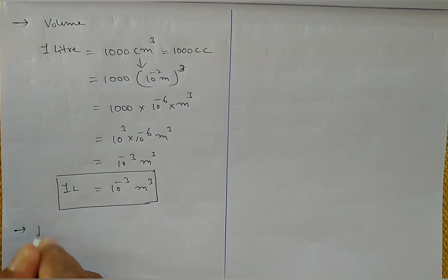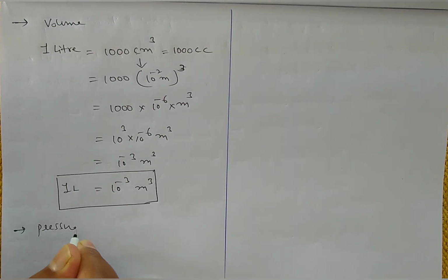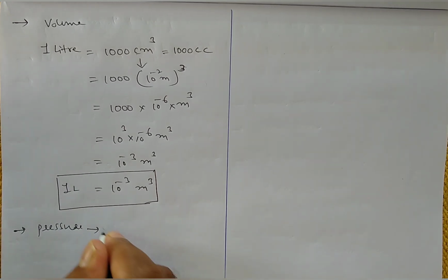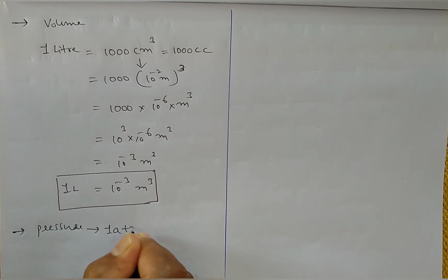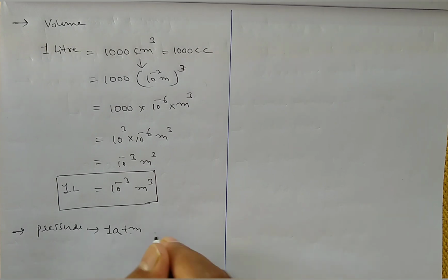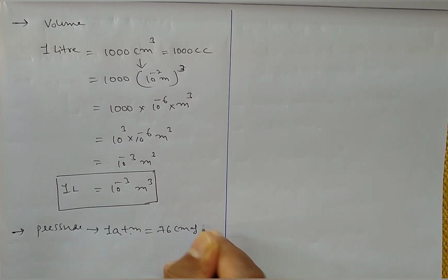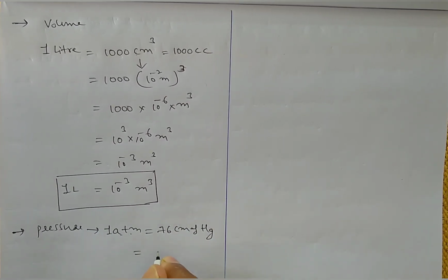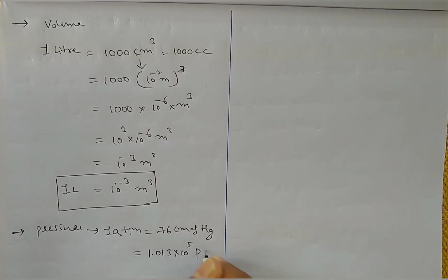So in case of pressure, we will use a unit called 1 atm, that is equals to 76 centimeter of Hg, that is equals to 1.013 into 10 power 5 Pascal.